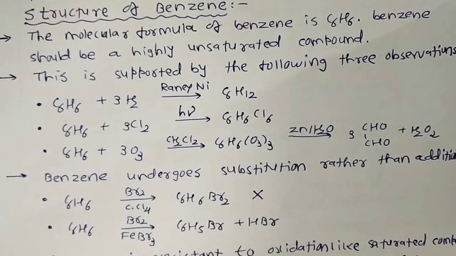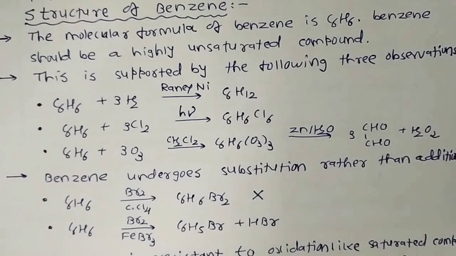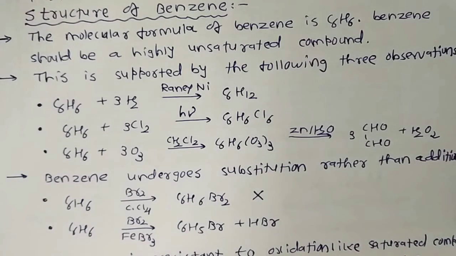The molecular formula of benzene is C6H6, which can be discovered with the help of qualitative analysis, quantitative analysis, and finding the molecular weight practically. This C6H6 suggests that benzene should be a highly unsaturated compound, and this is also supported by the following three observations.